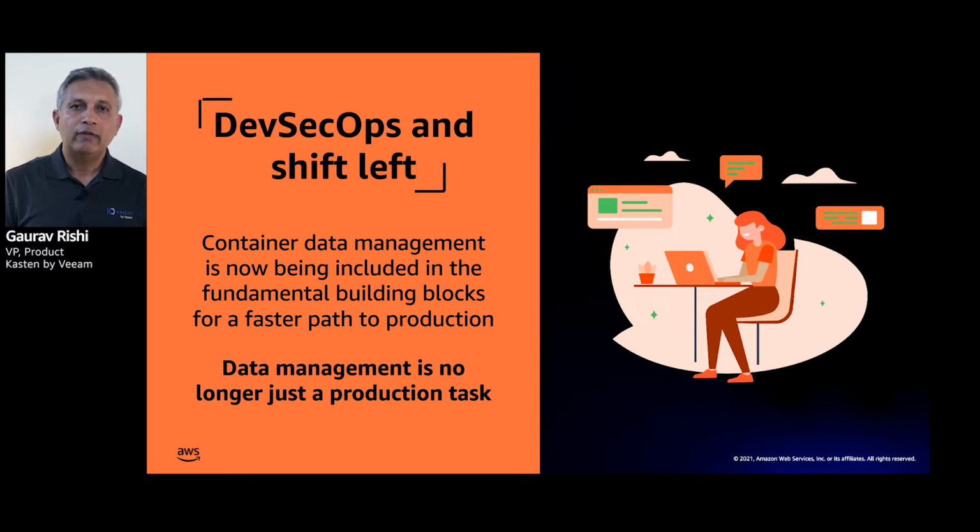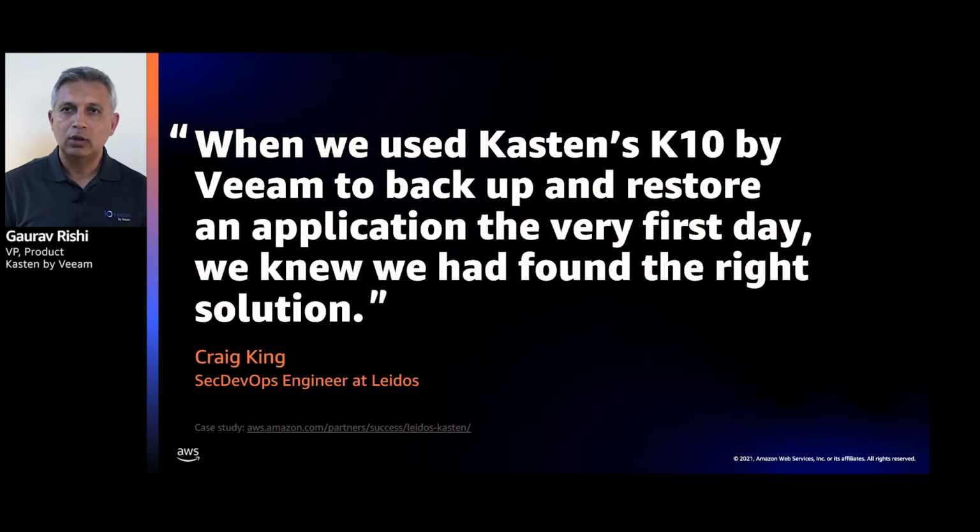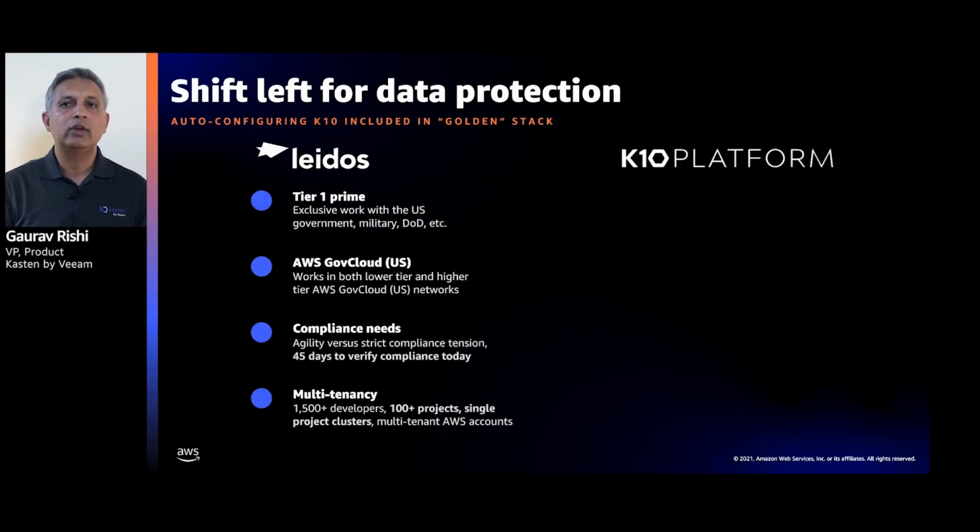So, if I go ahead and share this particular quote, this value proposition was very clear to the DevSecOps architects. They said they got to know that Kasten K10 by Veeam for backing up and restoring was the right application for them the very first day they tried it out. So let me share a little bit of what this customer, which is Leidos, is doing. First of all, Leidos is a tier 1 prime contractor, and works with a lot of the government agencies. They are, of course, very security conscious. So they actually work on AWS GovCloud, and Kasten K10, of course, works with them on that.